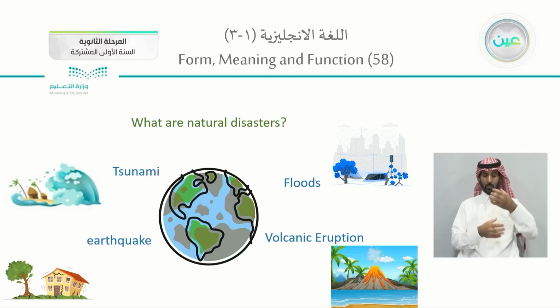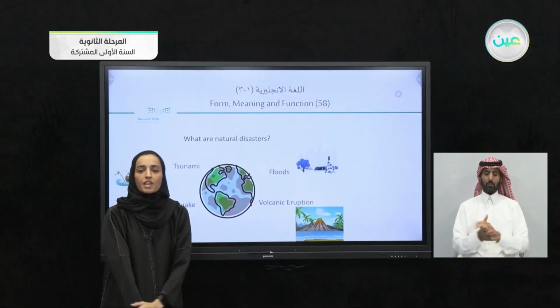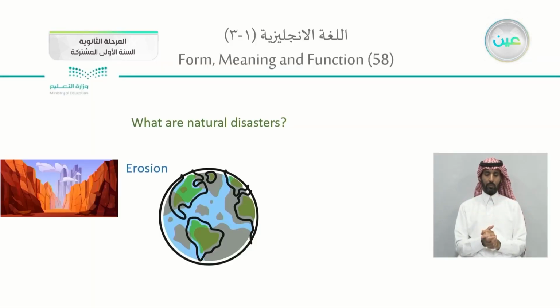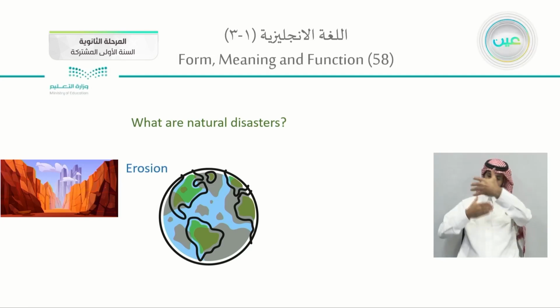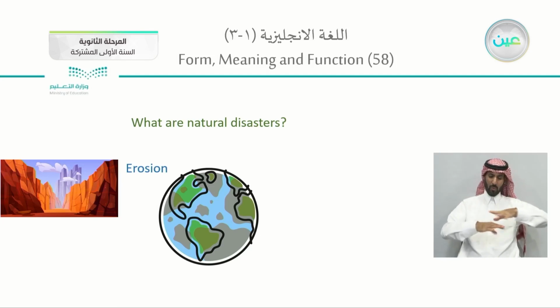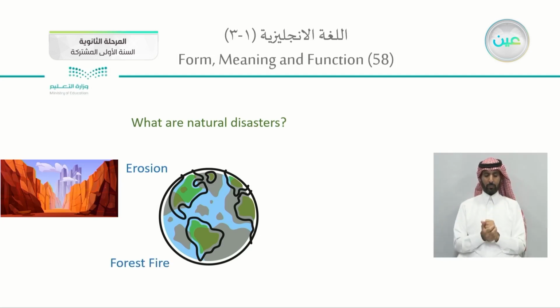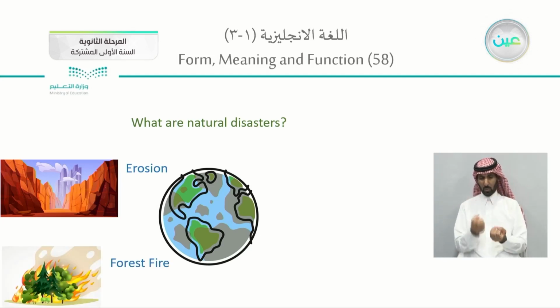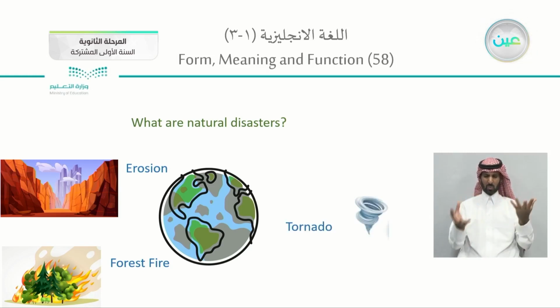Volcanic eruption, a volcano that will erupt, explode from the bottom to the top. Others, like erosion. Erosion, we will have no plants on earth. Forest fire, we have forests that will have fires. These are natural disasters. And we have tornadoes, just like the storms.